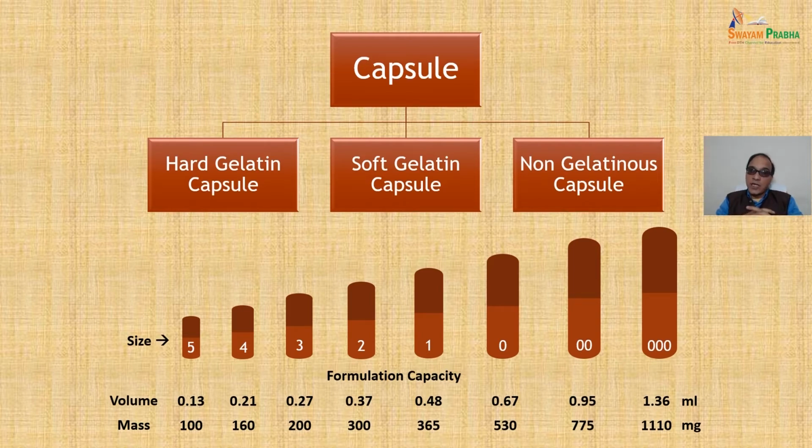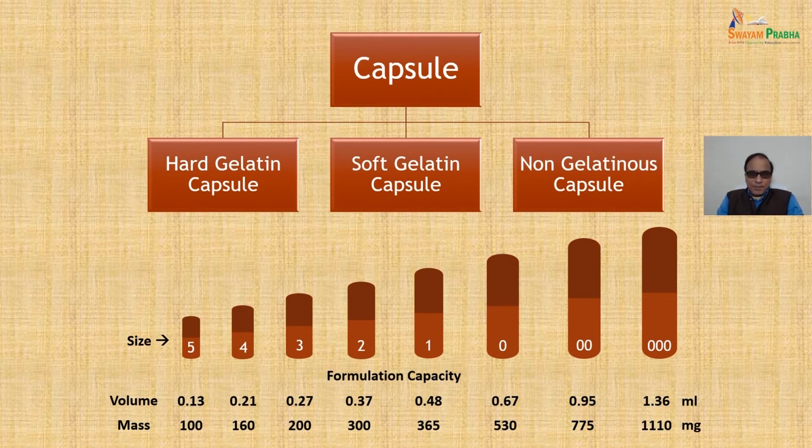This is one of the advanced forms in which, with the help of various polymers, the capsule shell can be prepared. And because they are not from animal origin, they have got their different demand and acceptance. It may be due to immunogenicity, and most of the time also with respect to regional and cultural preferences. People don't go for animal source things, so they go for non-gelatinous capsules. However, they are expensive as compared to the gelatin capsules.